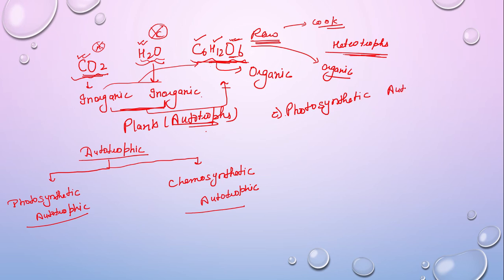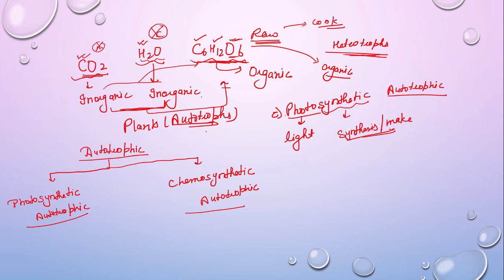Photosynthetic autotrophic mode of nutrition. Autotrophic is clear, everyone? Photosynthetic. Photo means light and synthetic means synthesis, yani synthesize means to make.